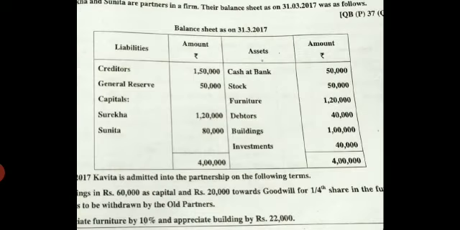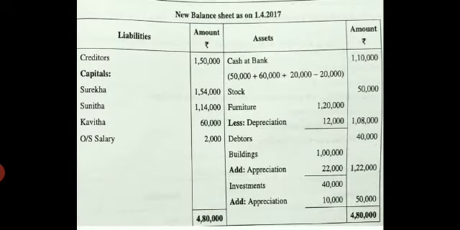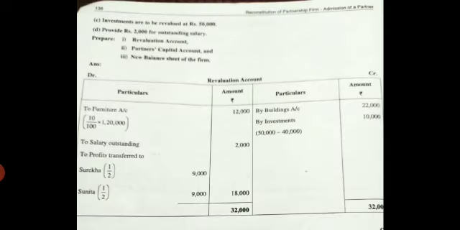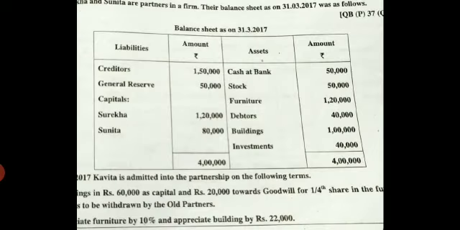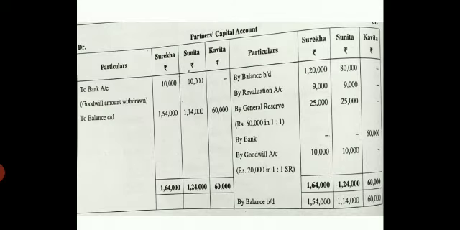They have given you the creditors, 1,50,000. Come to your liabilities side of the balance sheet, leave 4 lines or directly you can write creditors in the outer column 1,50,000. Come to the next. They have given you the general reserves. Come to your partners' capital credit side.